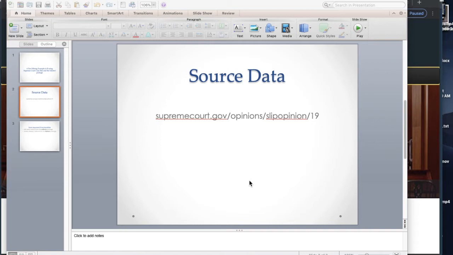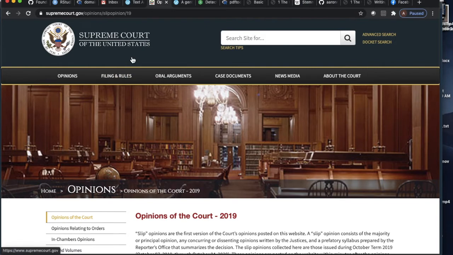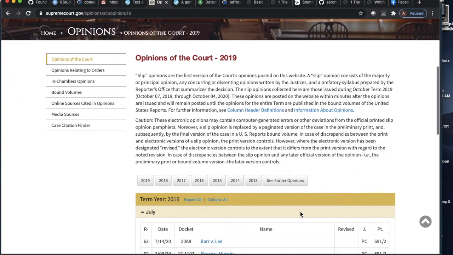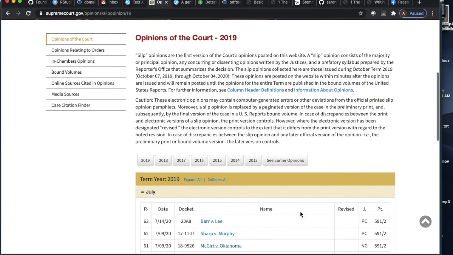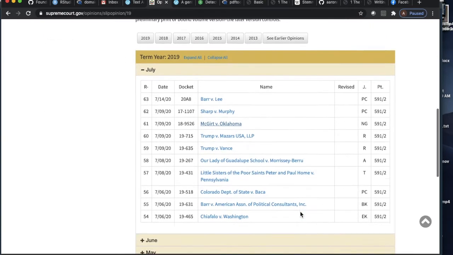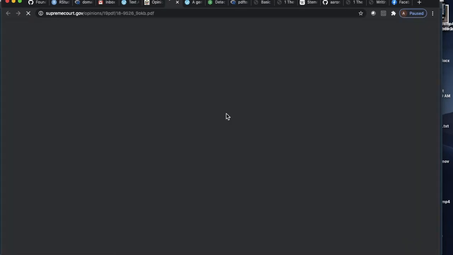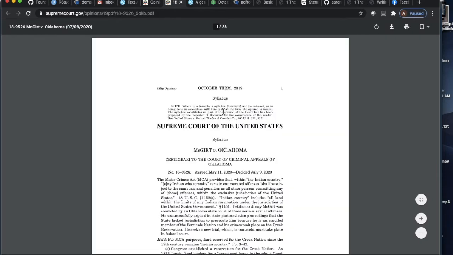Okay, first thing I'm going to do is take a quick look at the source data. And the source data for this example is coming from the supremecourt.gov site. If we come over here to the supremecourt.gov site, there's a page for opinions and slip opinions. And all I want to show you guys at this point is that scrolling down for the opinions of the court for the 2019 session, we have all the cases that came before the court and the opinions for those cases available in PDF formats.